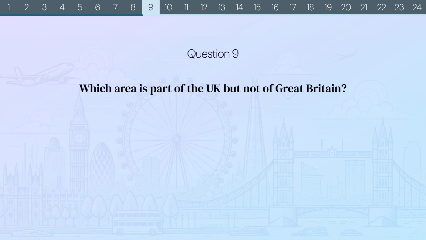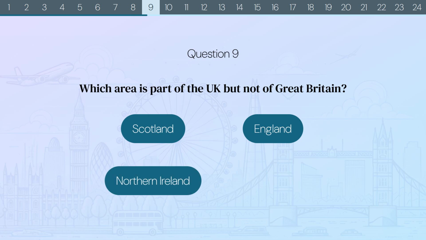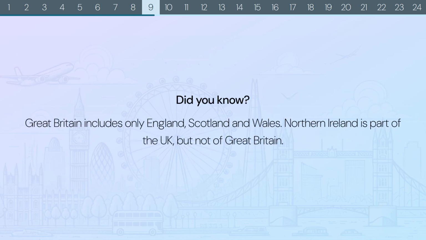Question 9. Which area is part of the UK but not of Great Britain? Scotland, England, Northern Ireland, or Wales? The correct answer is Northern Ireland. Did you know? Great Britain includes only England, Scotland, and Wales. Northern Ireland is part of the UK, but not of Great Britain.